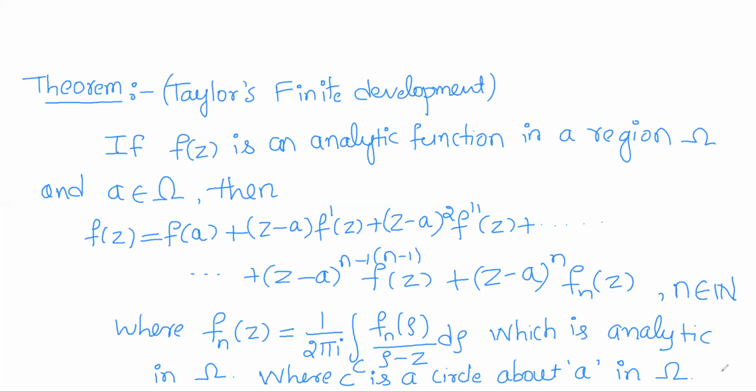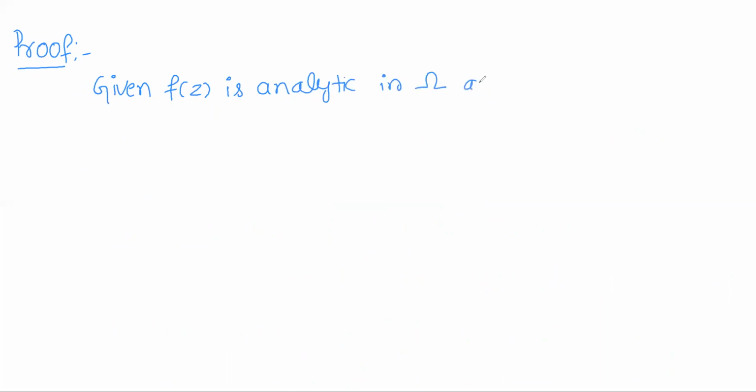Okay, so now we shall prove this result. So proof, we shall start with the given hypothesis. So given f of z is analytic in a region omega and a is a fixed point in omega. So this is any region omega and a is any fixed point in omega.